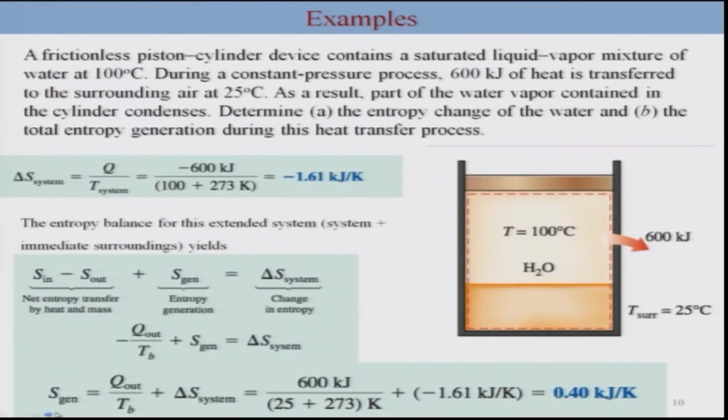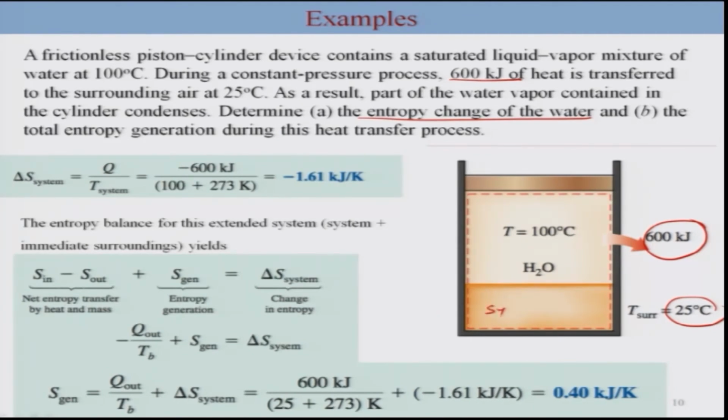So this is an example of a frictionless piston cylinder which contains a saturated liquid vapor mixture of water at 100 degrees Celsius, and during a constant pressure process 600 kilojoules is transferred to the surrounding at 25 degrees Celsius. As a result, part of the water vapor contained in the cylinder condenses, because you have taken out the heat from the system. And what we have to find out is the entropy change of the water.